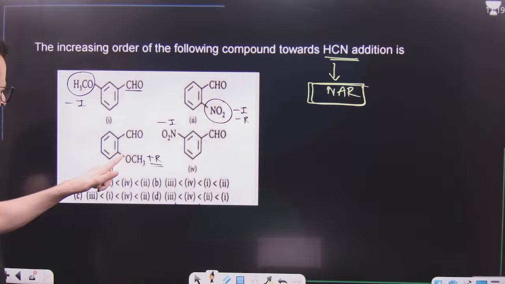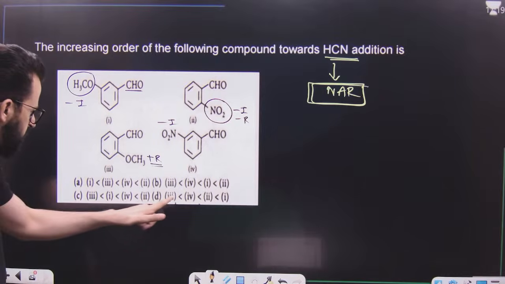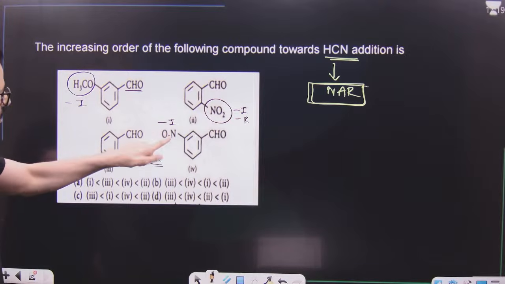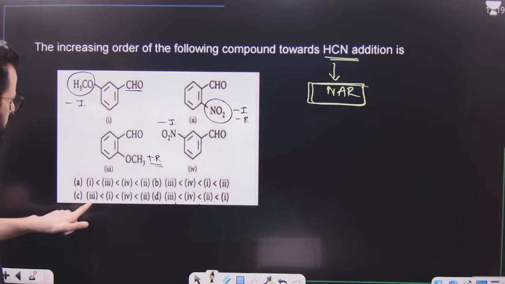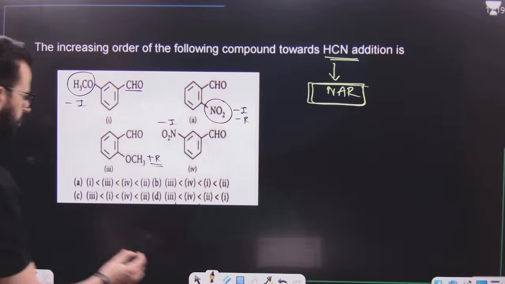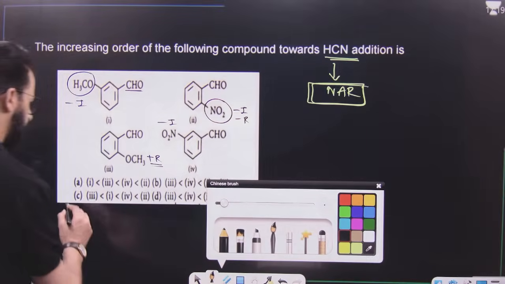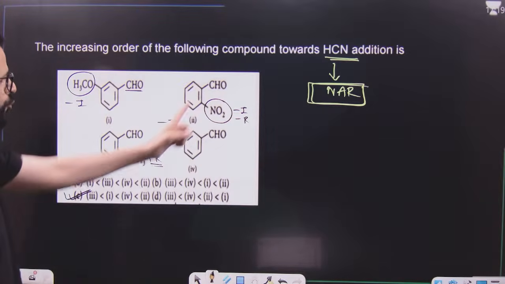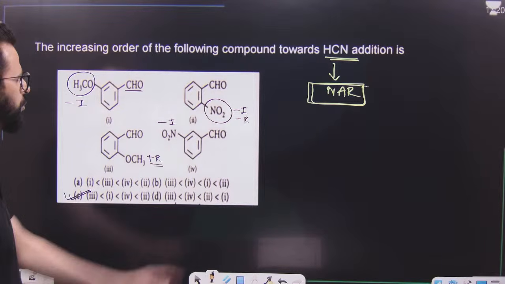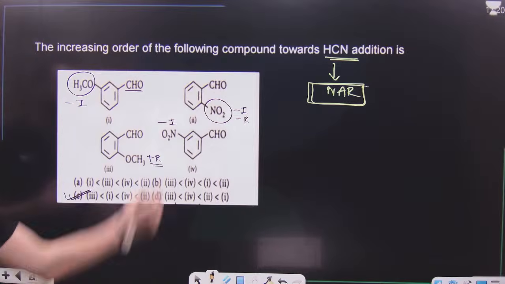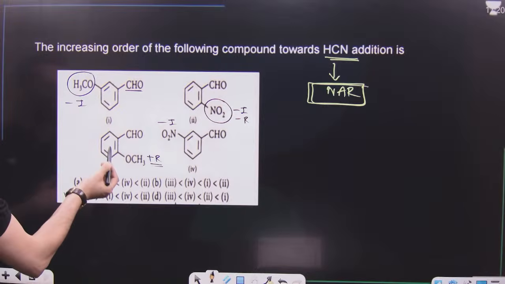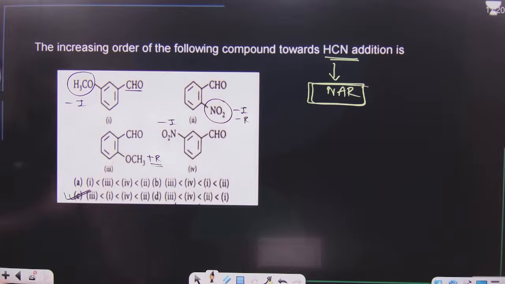So the third one will be first, meaning either D or C. After that, minus I: this has a stronger minus I, this a weaker minus I. That means third, then 1, then 4, and afterwards 2. So 3, 1, 4, and 2. Compound 2 shows the fastest addition of HCN, a very fast nucleophilic addition reaction. After that it is 4, then 1, and this is the least reactive towards nucleophilic addition or addition of HCN.